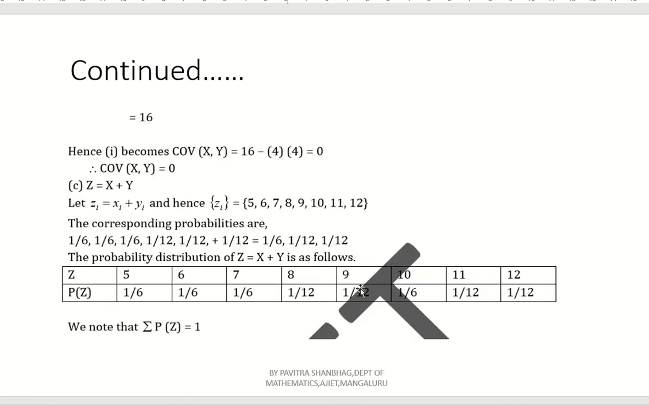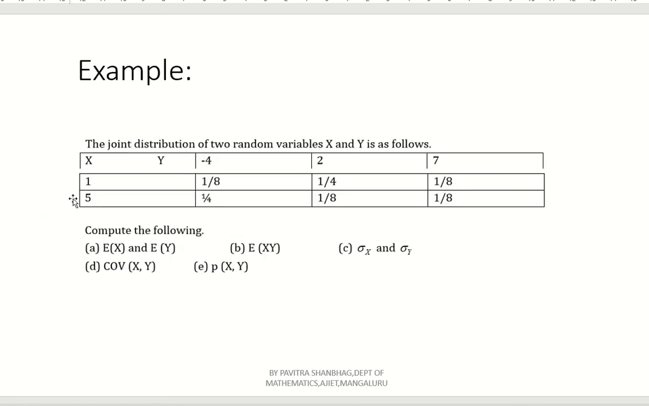Now here, if you add each and every term, 1 by 6 plus 1 by 6 plus 1 by 6 plus 1 by 12 plus 1 by 12 plus 1 by 6 plus 1 by 12 plus 1 by 12, you will get 12 by 12. You can check it. So its value is 1. So what is the summation of the probability of this Z? That is nothing but 1 here, right? Now let us move to the next example.